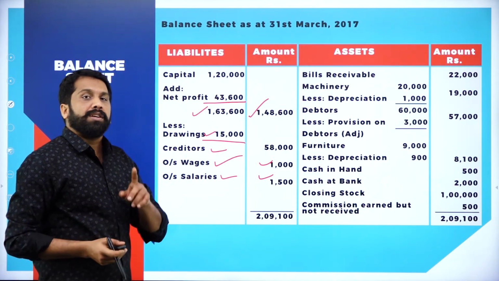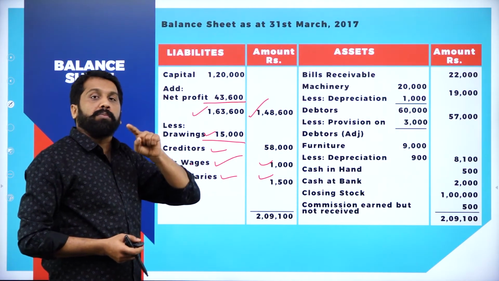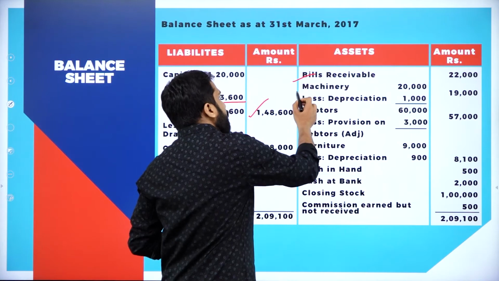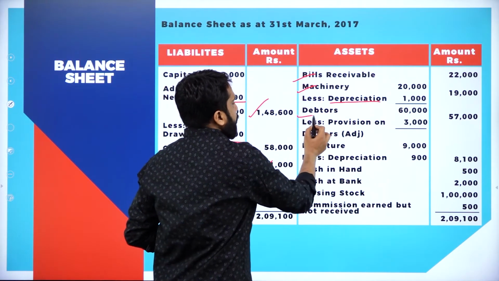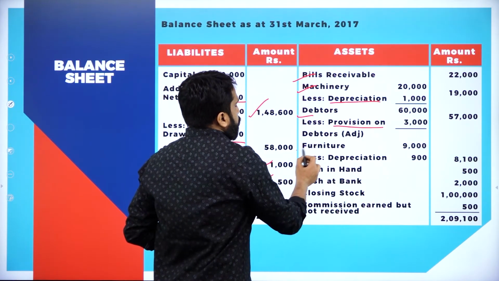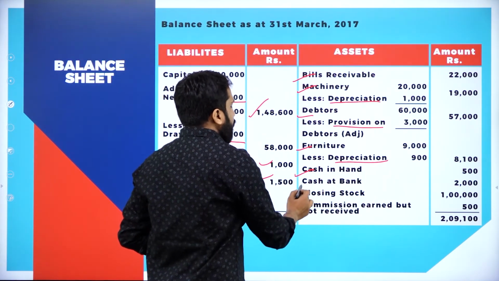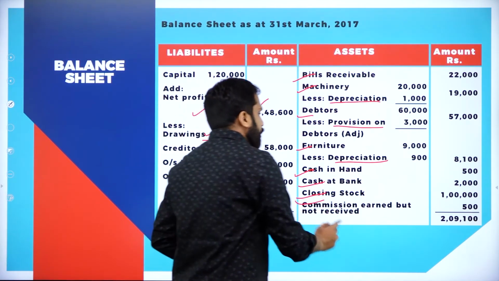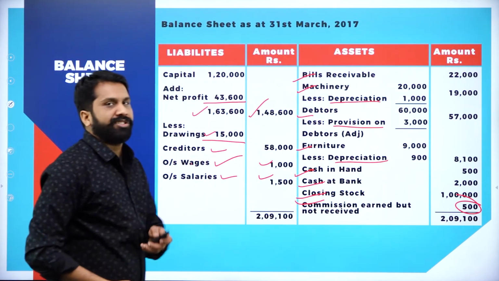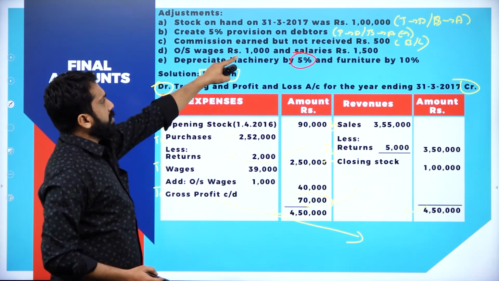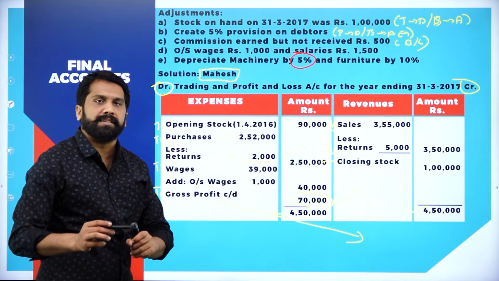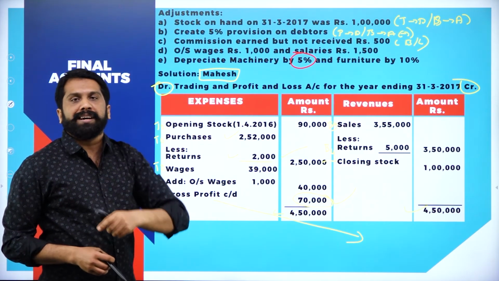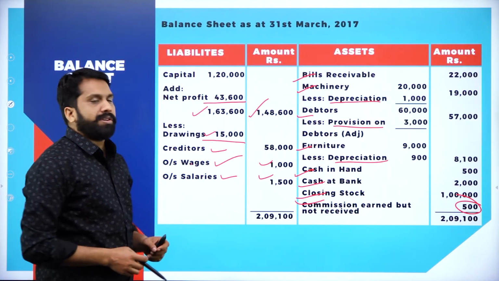See, 1,000, 1,500. I have taken from adjustment. One adjustment is where you have to add to wages. One more effect is in the balance sheet, liability. Clear? Yes. Receivable, machinery minus depreciation, debtors minus provision, furniture less depreciation, cash in hand, cash at bank, closing stock, and finally commission earned but not received. So this is also in your adjustment. Commission earned but not received is 500. Clear? Yes. If there is any outstanding for incomes, it will come under the asset side. So this is all about your balance sheet.